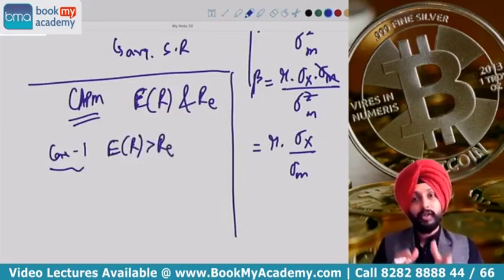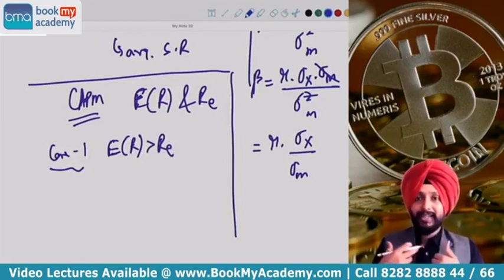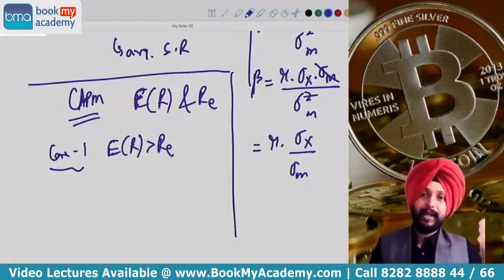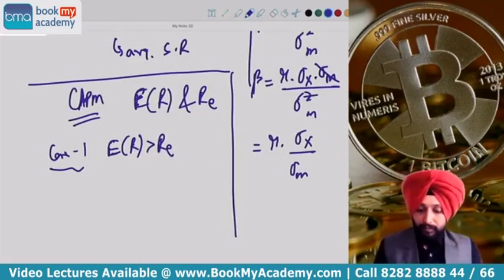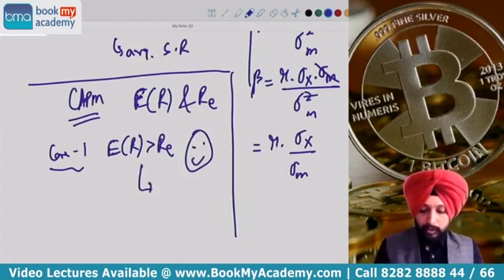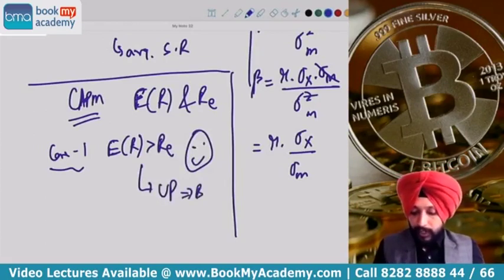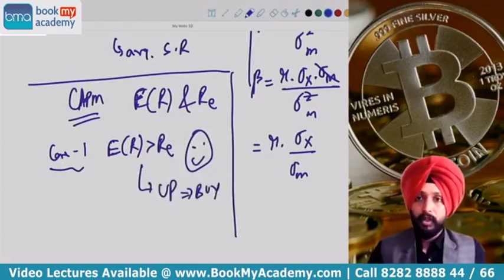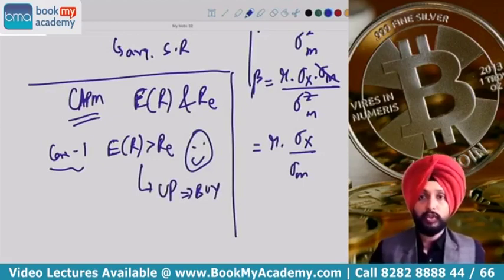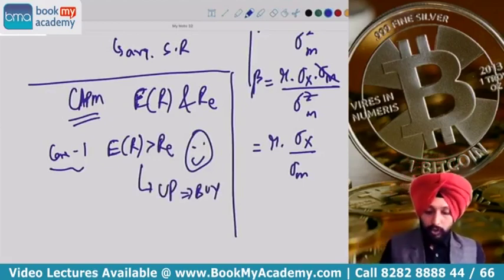ER is what the stock is expected to pay. RE is what I will be happy getting. ER is what I expect the stock will actually pay. If ER is greater than RE, I will be happy because the stock is paying me more than what I need. So for me, the stock is underpriced, and we give a buy recommendation. We will be happy to buy such stocks which are going to give me a return more than what I want.